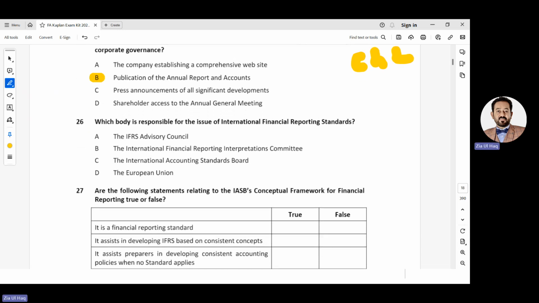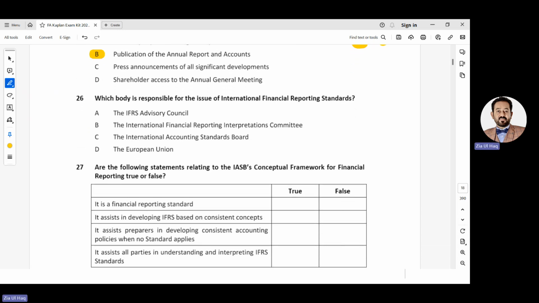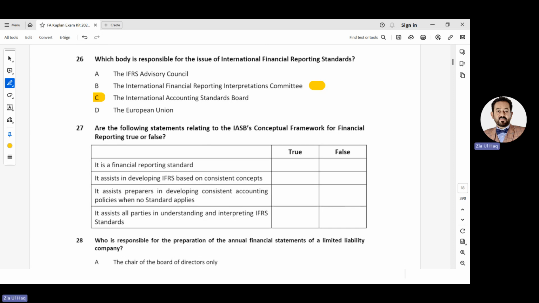26. Which body is responsible for the issue of International Financial Reporting Standards, IFRS? Who will issue? Advisory Council, IFRS Interpretation Committee, the International Accounting Standards Board, IASB, or the European Union? Who defines accounting standards? The board. Because the council will provide advice regarding amendments. The Interpretation Committee will interpret the standards. In the European Union, we haven't studied.